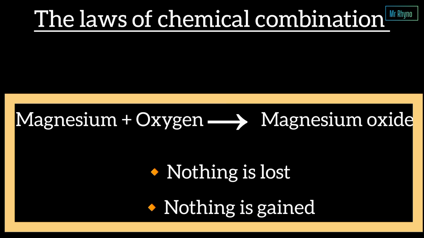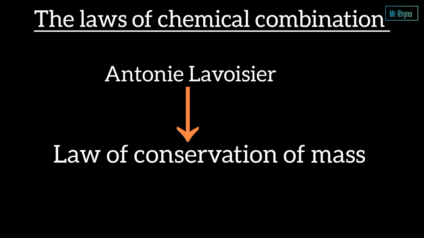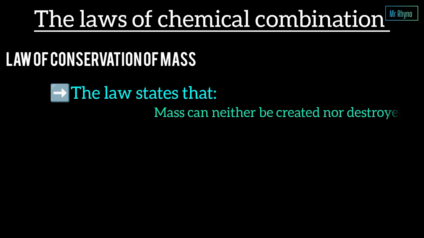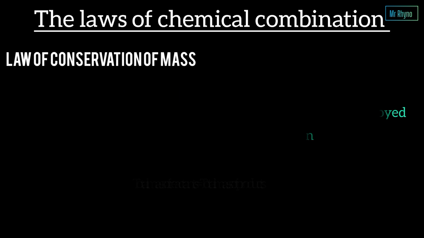This observation led Antoine Lavoisier to propose the law of conservation of mass. The law states that mass can neither be created nor destroyed during a chemical reaction. In other words, the total mass of reactants equals the total mass of the products. Let us see this with numbers.